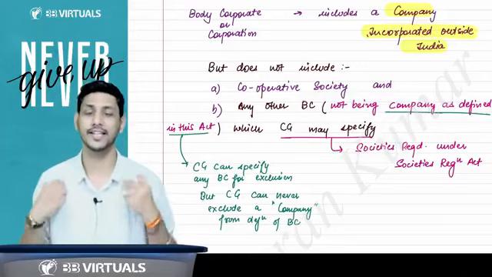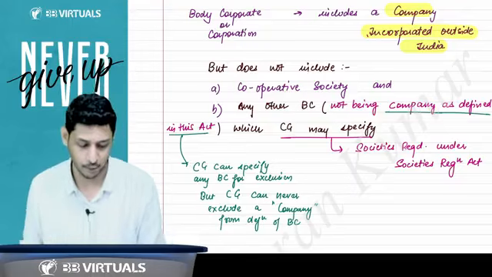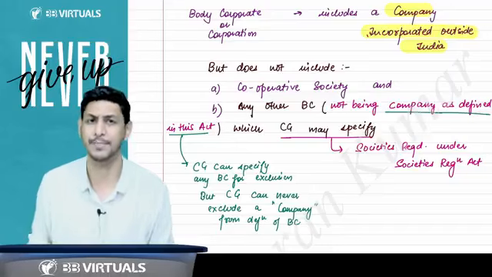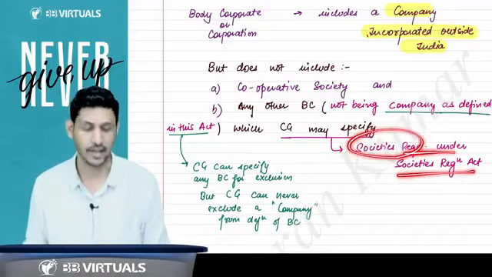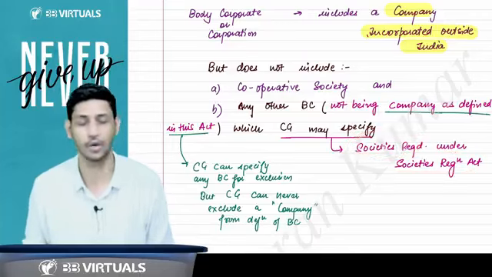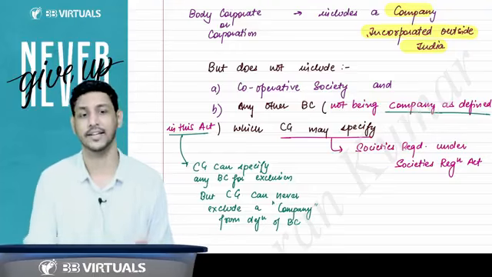Sir, has CG specified any name? Yes. Societies registered under the Society Registration Act. So that is also not considered a body corporate for the purpose of this act.